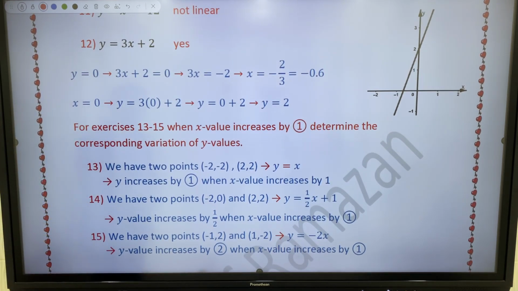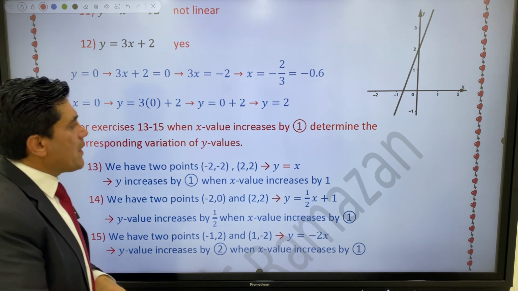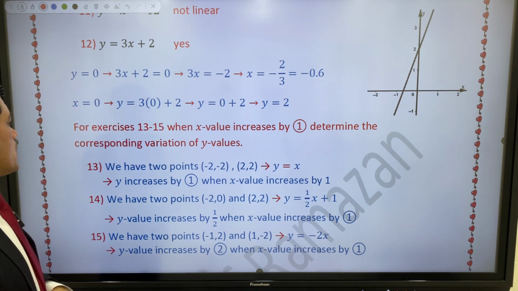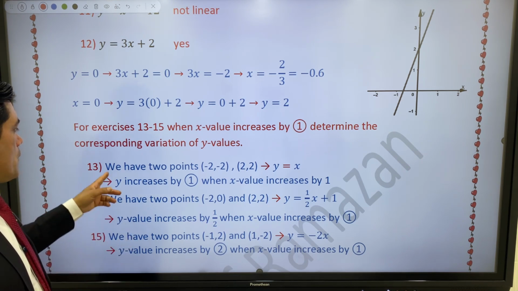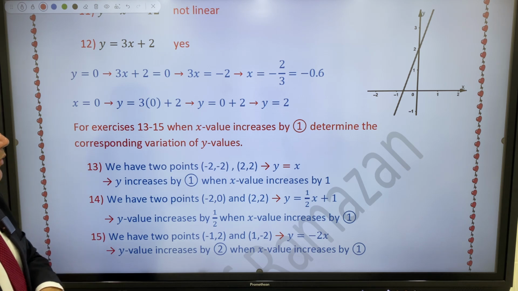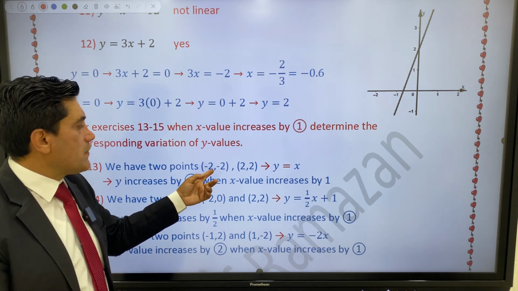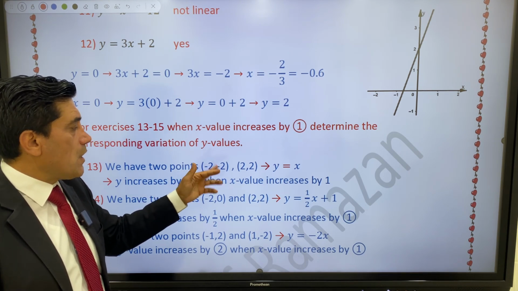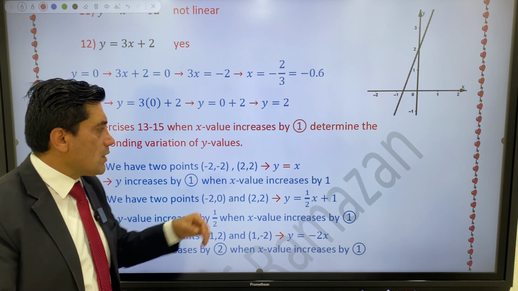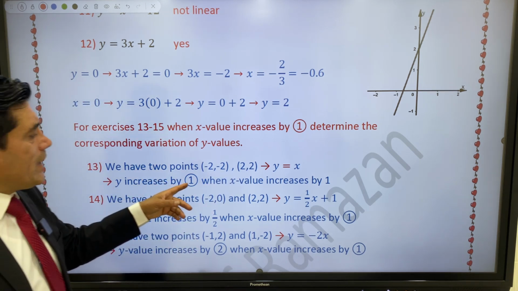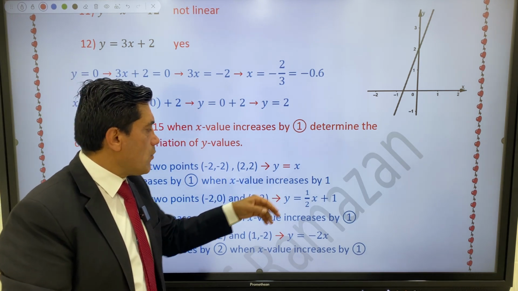For exercises 13 to 15, when the x value increases by 1, determine the corresponding variation of y values. We have 2 points about question 13: (-2, -2) and (2, 2). So y equals x. y increases by 1 when the x value increases by 1.